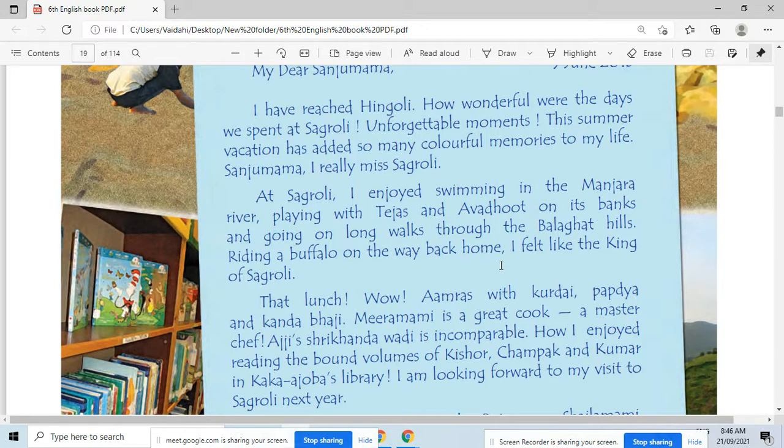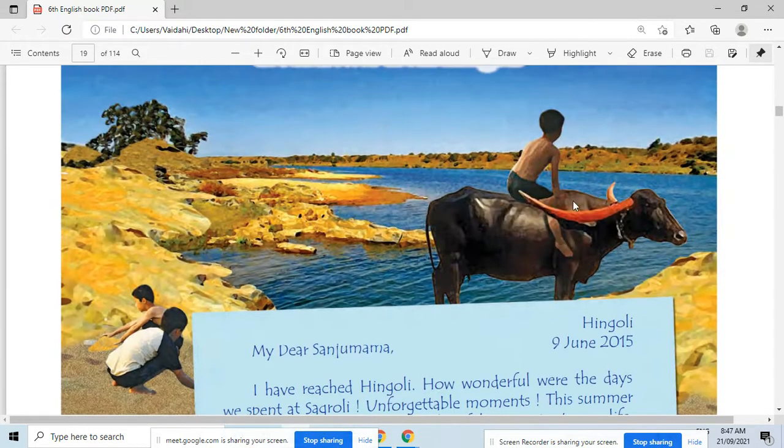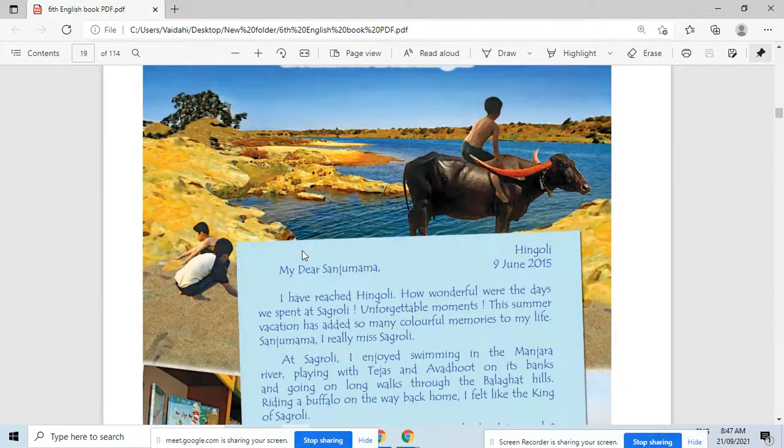Okay, so after enjoying all these things over there, when he went back home, he was riding a buffalo, sitting on the back of that buffalo. Here you can see in this picture how Raman sat on the back of that buffalo. Riding a buffalo.